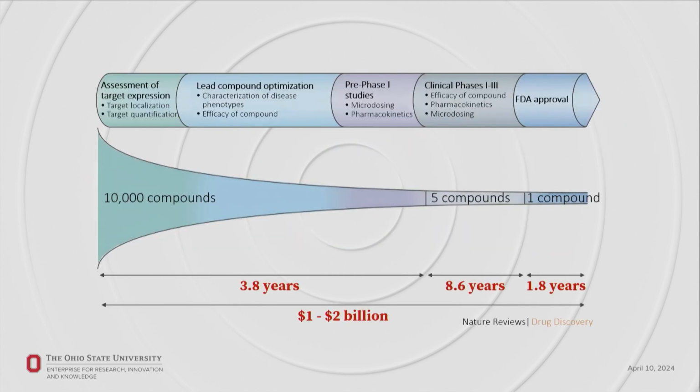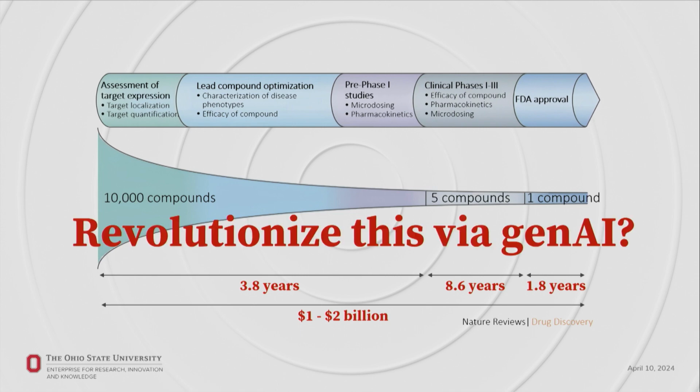Take drug discovery as an example. This process has been notoriously slow and expensive with an extremely low success rate. It takes about $1 billion and more than 1 decade to bring just one single successful drug to the market. So can we revolutionize this process using generative AI?